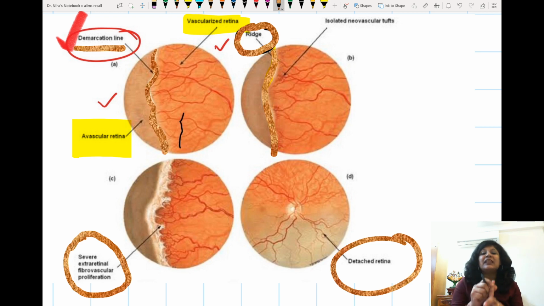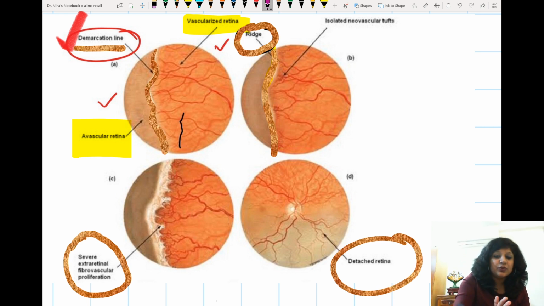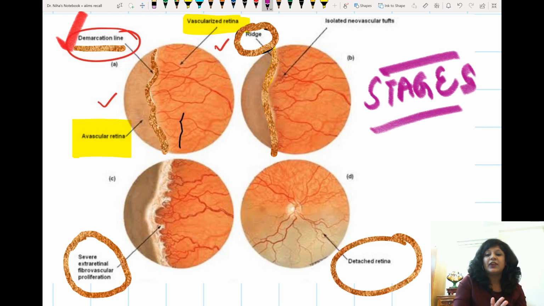So first is the line, then is the ridge, then is the ridge with fibrovascular proliferation, subtotal RD and then the total RD. In this way we have got 5 stages. See, the nomenclature is again very important in ROP because we have got stages also, we have got zones also, we have got clock hours, that is your extent also. So I think this is very, very clear to you. These were the stages, right?